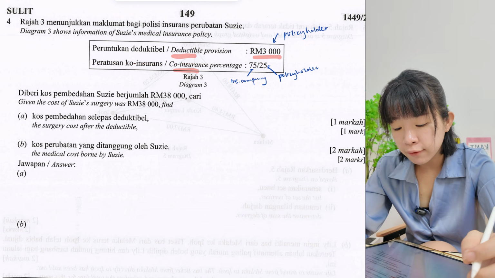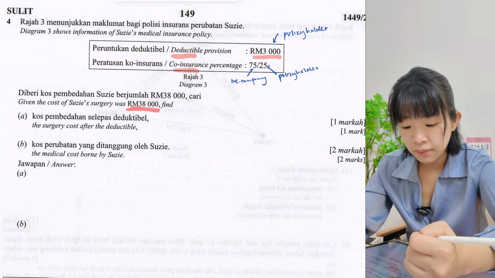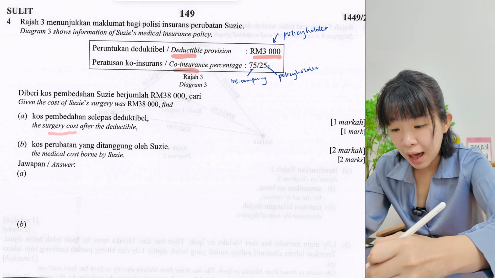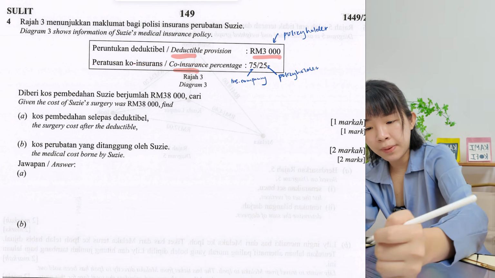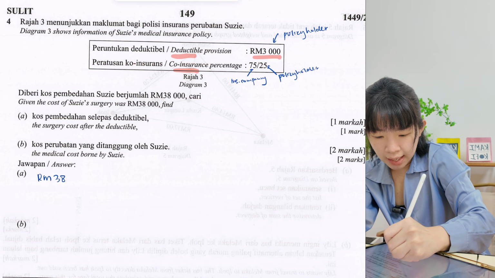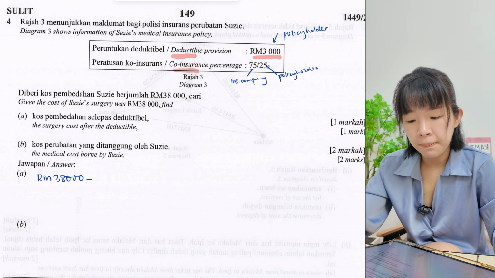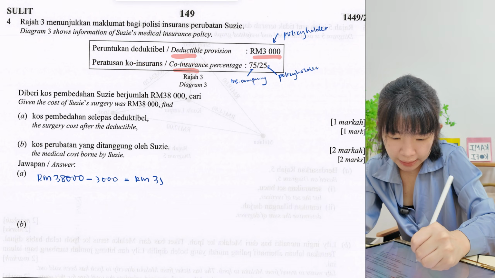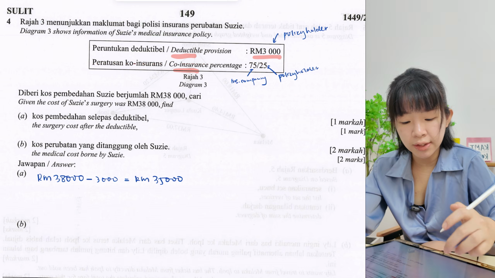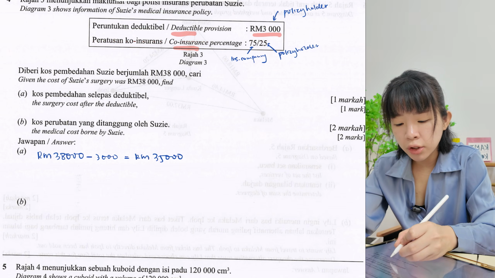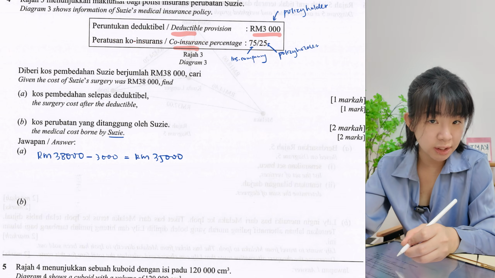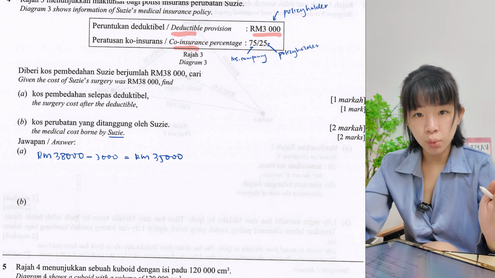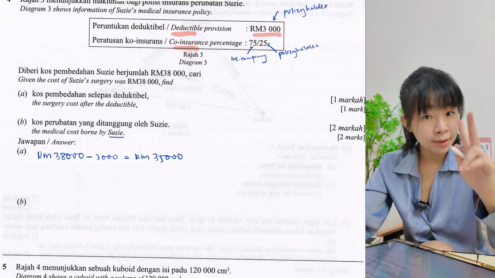Okay, given the cost of Suzy's surgery was 38,000. So what is the surgery cost after deductible? Okay, so part A. So the cost is 38,000. After the deductible, after paying 3,000, we are left with 35,000. Okay, so this is the amount after deductible. Okay, what is the cost borne by Suzy? Suzy is the policy holder. So in this whole situation, the policy holder will bear 2 costs.